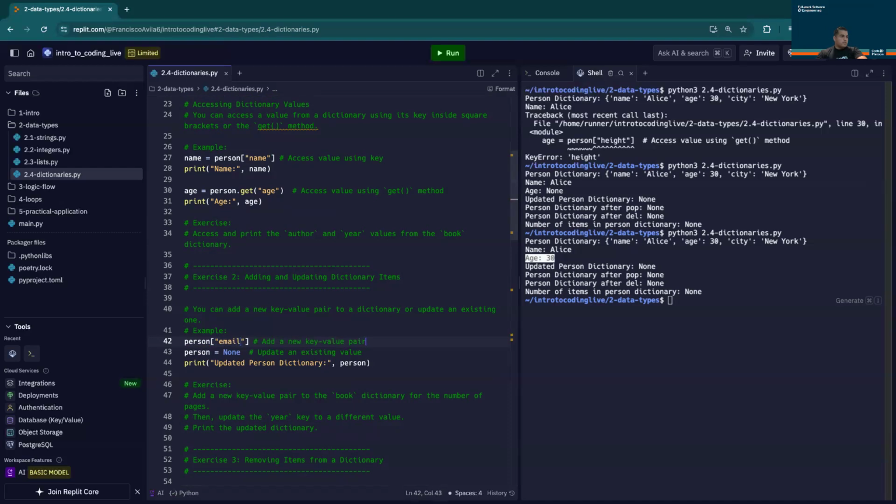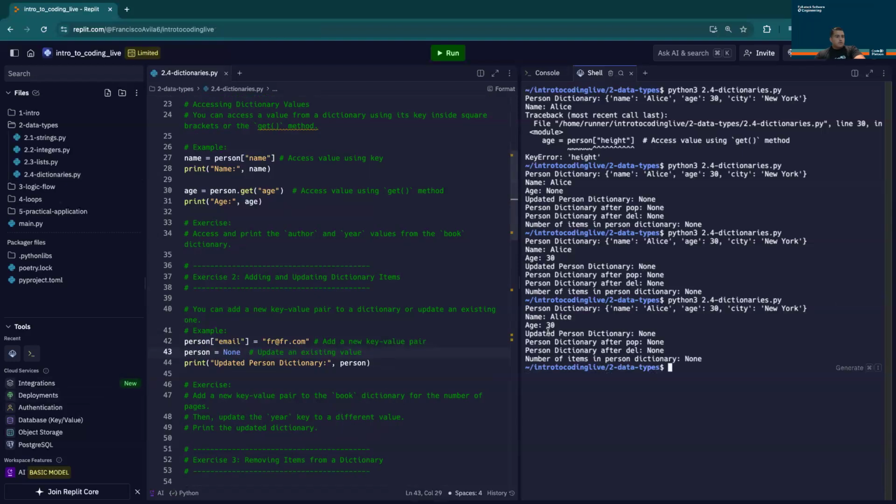So what I'm going to do is call a key with square brackets, but because this doesn't exist, I'm going to use an assignment. And we know that this is an assignment because of this equal sign here. And what I'm going to assign here is, let's go with the classical fr@fr.com. Well, now when I execute my code, it seems like we still get a None, and that's happening because of line 43.